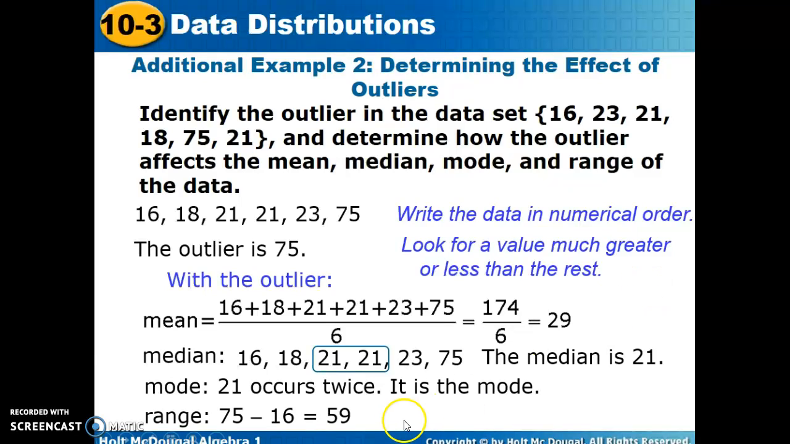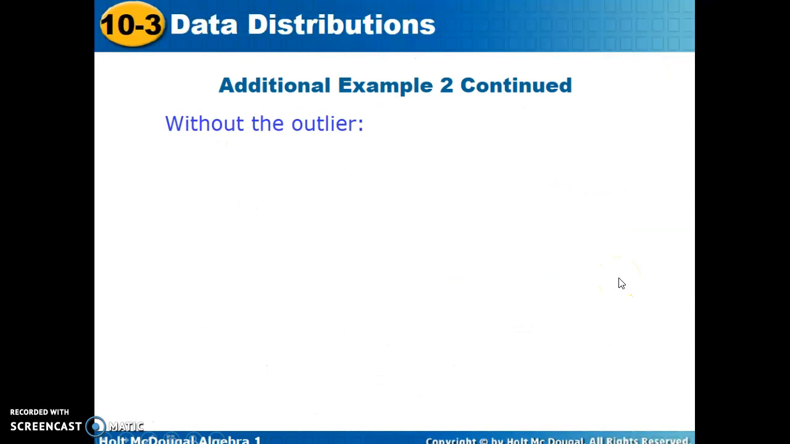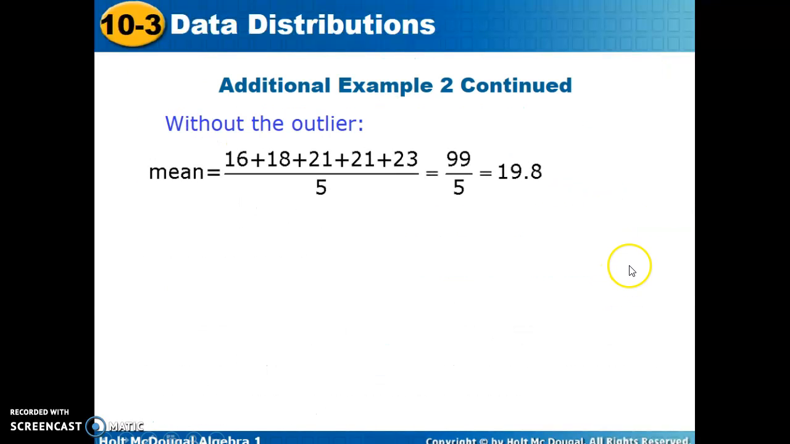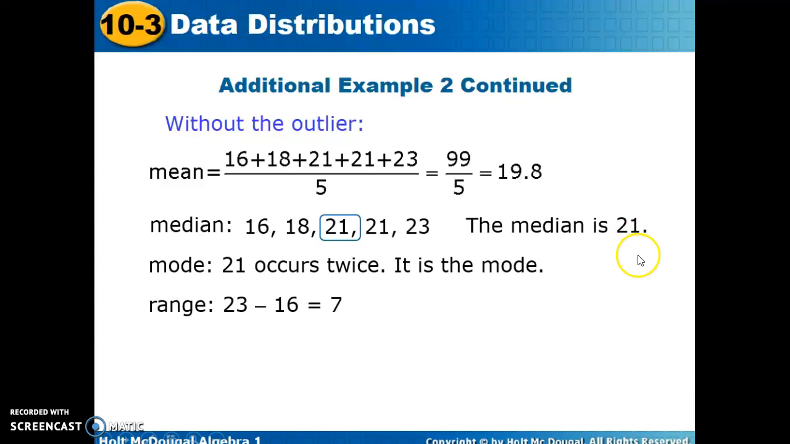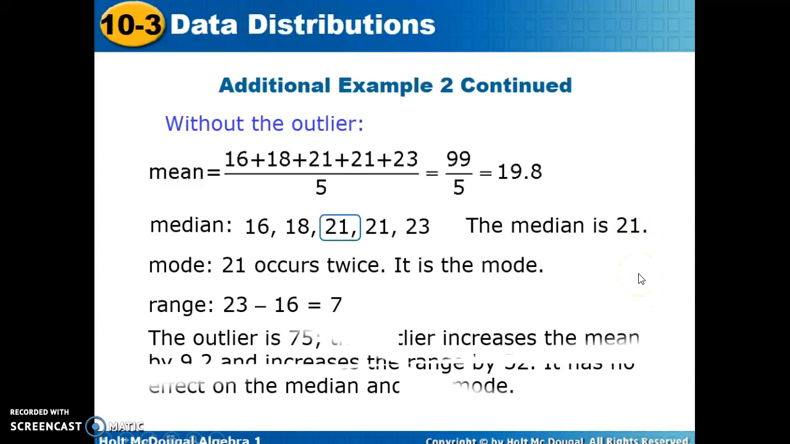The range is affected greatly by an outlier. We see a range of 59 for the data with the outlier. If we look at without, omitting the outlier, we see a mean of 19.8, a median still 21. 21 is still our mode, but the range drops to 7.